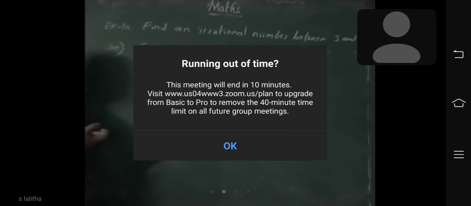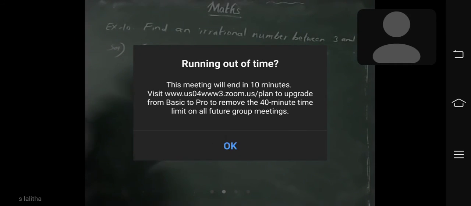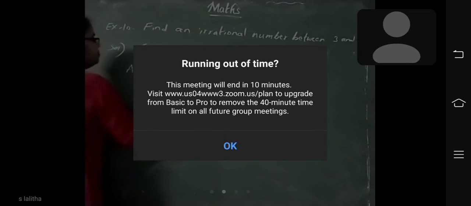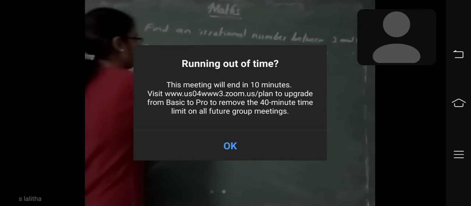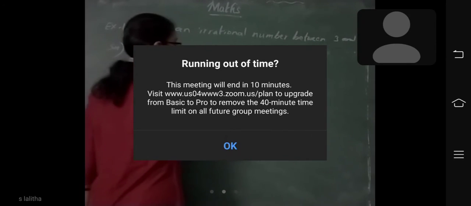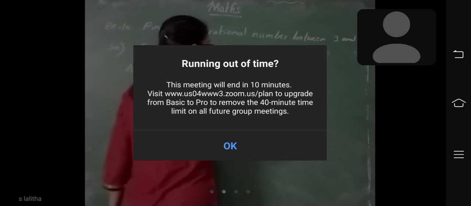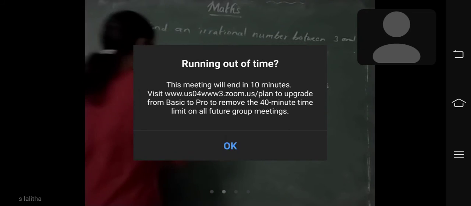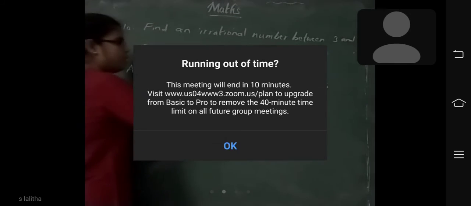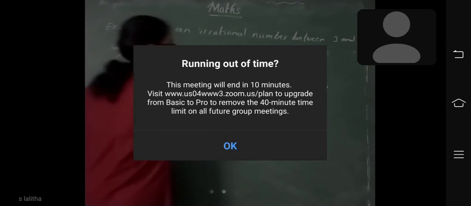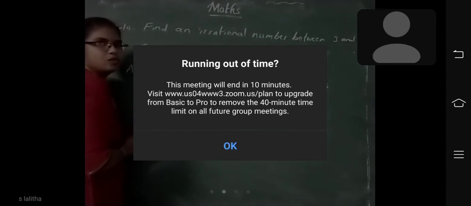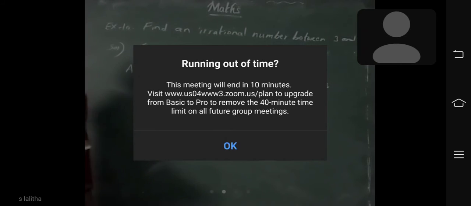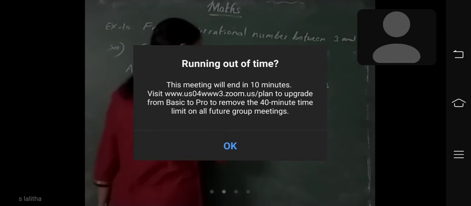What is the formula? Just now only we learned square root of AB. An irrational number between 3 and 4 is square root of AB. What is A here? 3, into B value 4. Square root of 3 into 4. How much? 3 fours how much? 12. Okay.